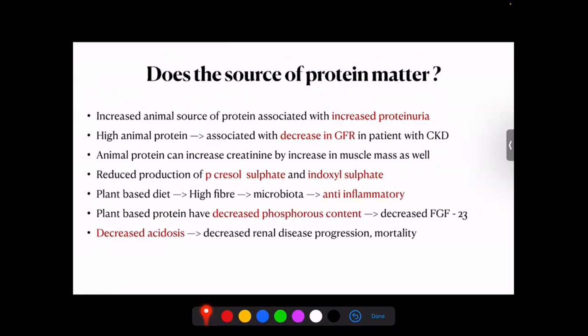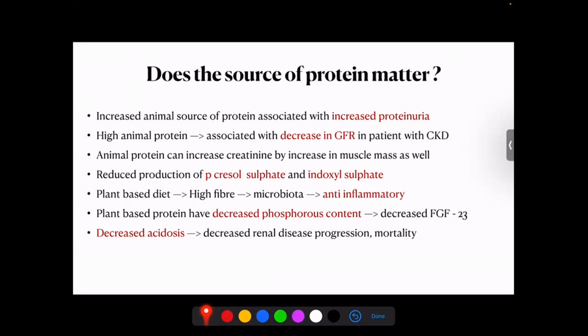So now we found out the degree to which the protein has to be restricted. But does the source of the protein matter? Yes. Newer studies have shown the source of the protein also does matter. An increase in animal protein is associated with increased proteinuria. A high animal protein intake is associated with a decrease in GFR, especially in patients with CKD. Animal protein can increase creatinine by increasing the muscle mass. So in a patient whom we are giving animal protein, there is a chance that the patient might have an increased creatinine because of an increase in muscle mass.